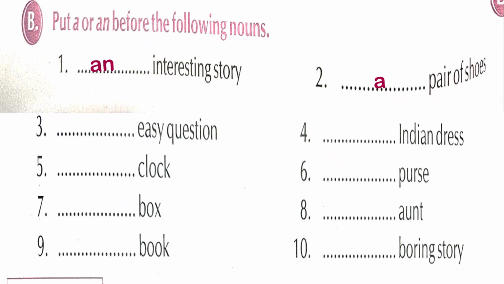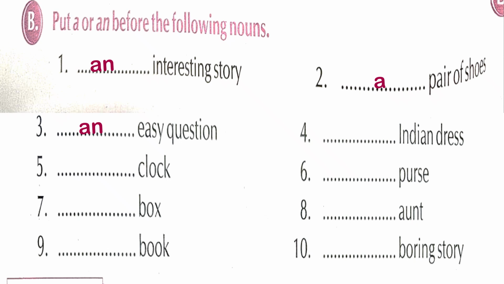Pair. So p. It's starting from sound p. I have added article a. Next, dash easy question. Easy with the vowel sound e. That's why I have added article an.